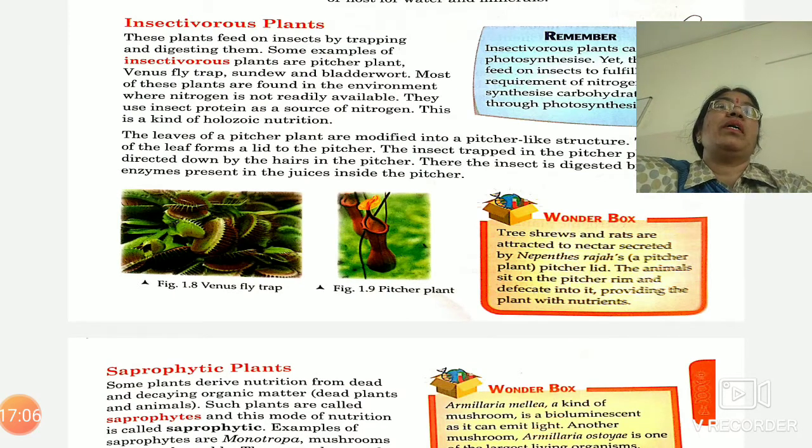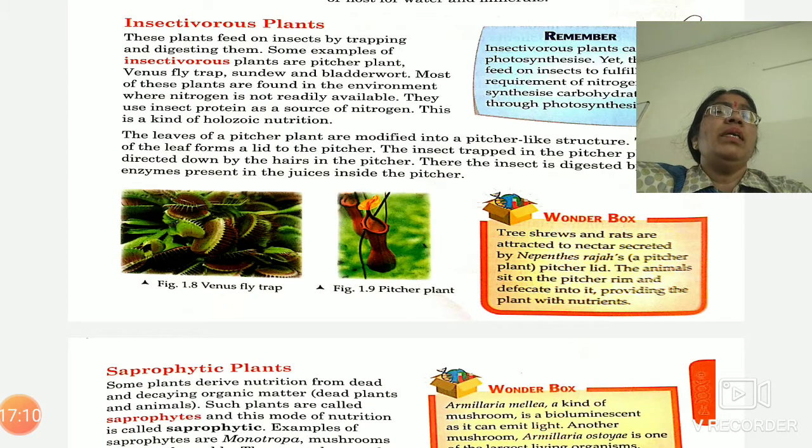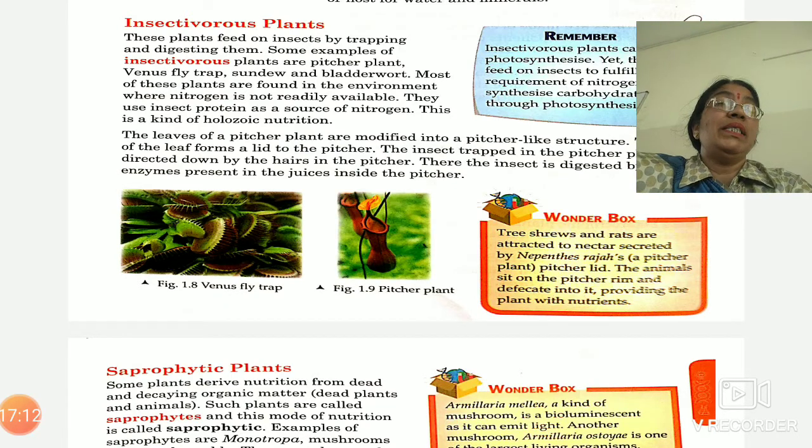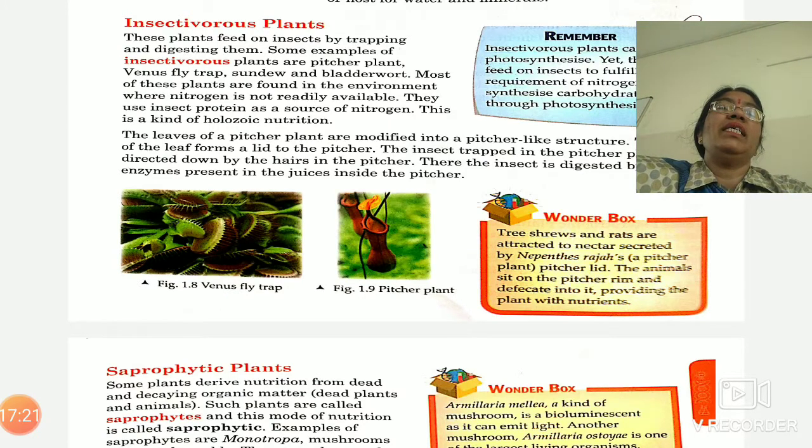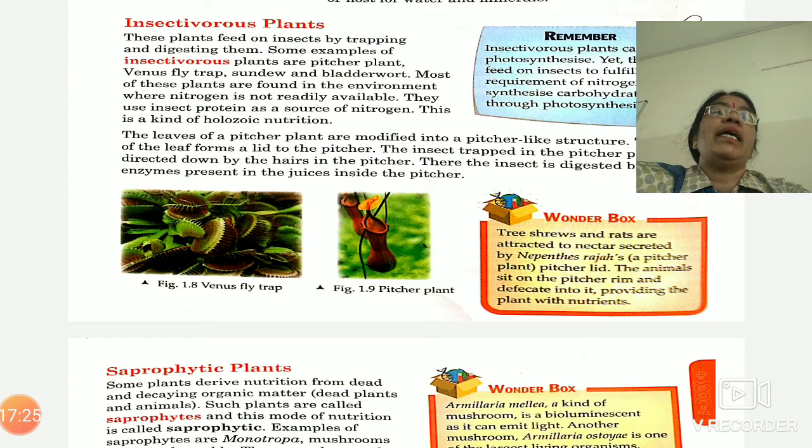Now in pitcher plant, the tip of some leaves is converted into a pitcher-like structure, and its end point is converted into a lid. This will close the pitcher. When an insect sits on the pitcher, its wall will be active and show some movement, and the insect will go inside the pitcher.